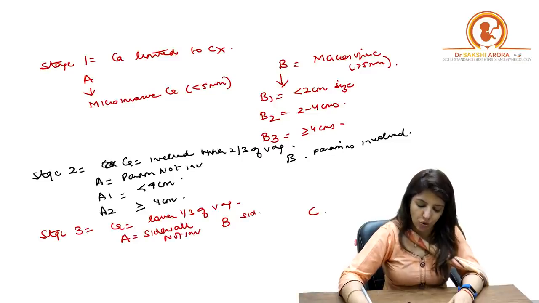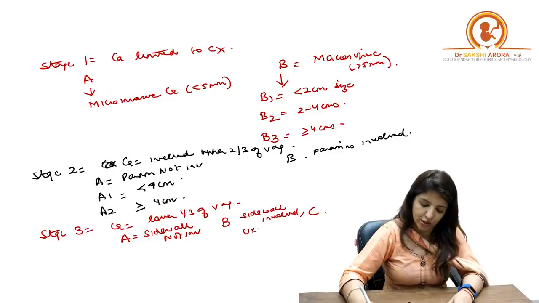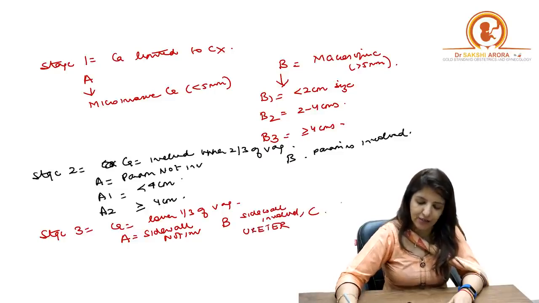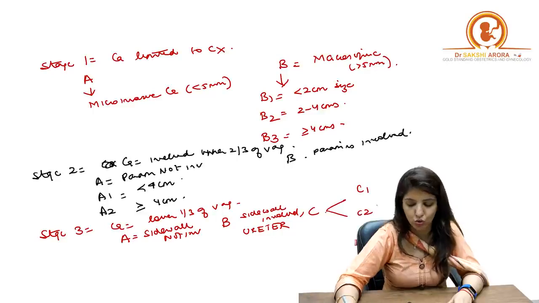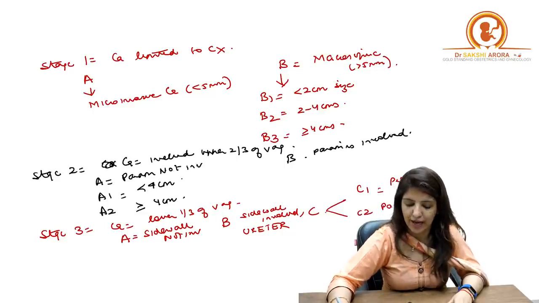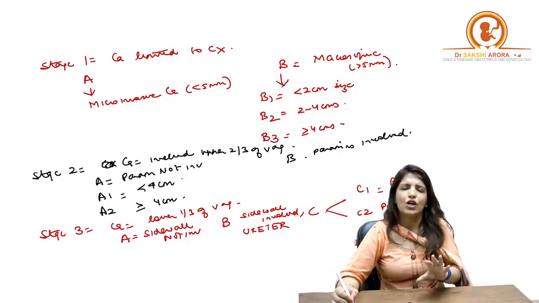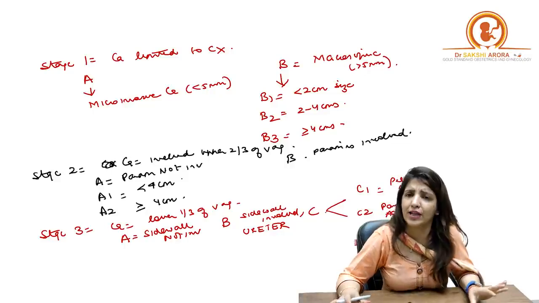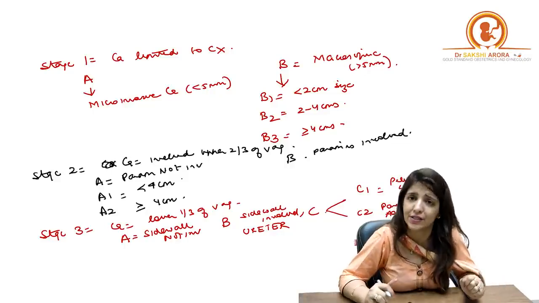B means the side wall is involved or the ureter is involved. And in C we have C1 and C2. C1 means pelvic lymph nodes are involved. C2 means para-aortic lymph nodes are involved. Right? So this is a broad staging for cancer cervix.